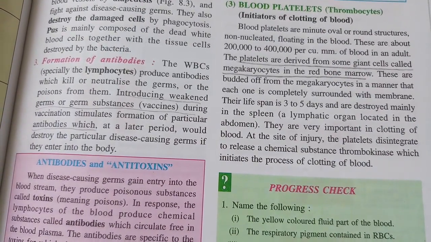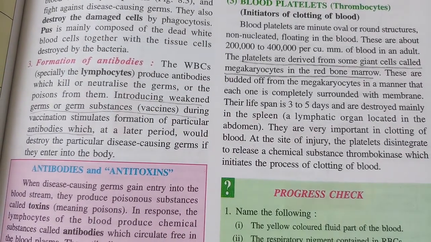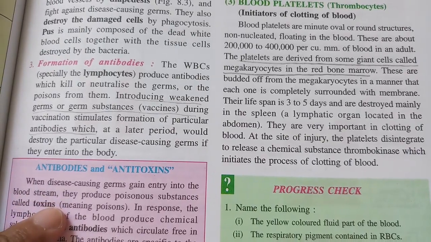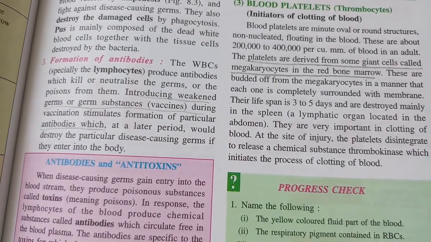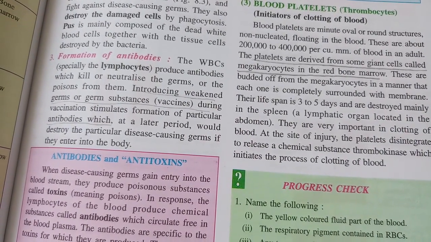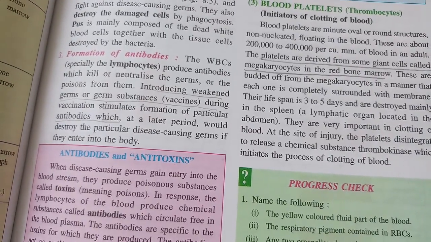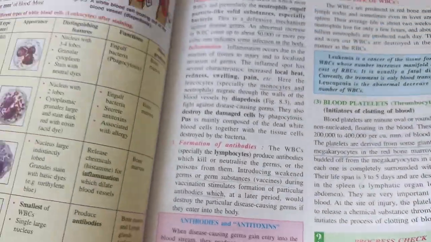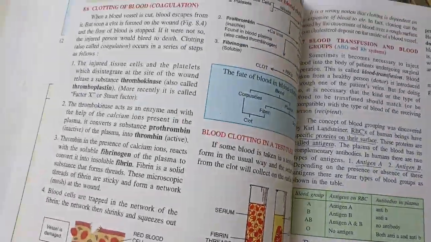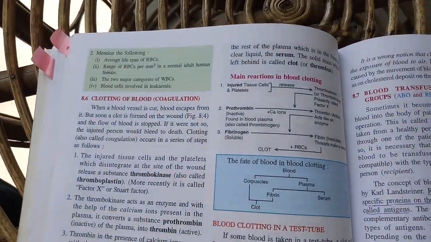Right? They are very important in clotting of the blood. At the site of injury, platelets disintegrate to release the chemical substance thrombokinase, which initiates the process of clotting of blood. This is very important. If you do not get clotting of the blood on your injured body part or the wound, you will continuously bleed, right? And this may result in death. In clotting, this is a very important thing you must understand.